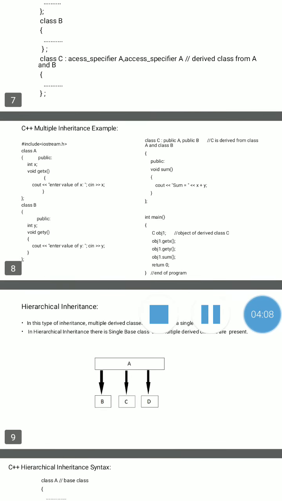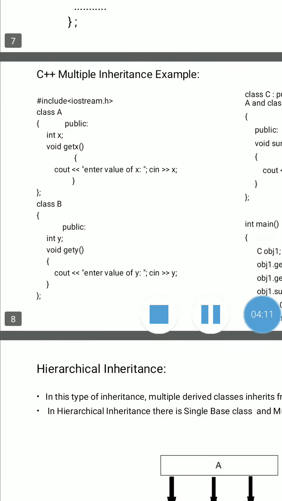Okay, now here we discuss one example. Class A has data member X, then using a member function we take the input for the X data member. Then the class is completed with a semicolon. The next base class is class B. Then integer Y, that is Y is the data member of class B, and with the help of the getY member function we take input for the Y data member.